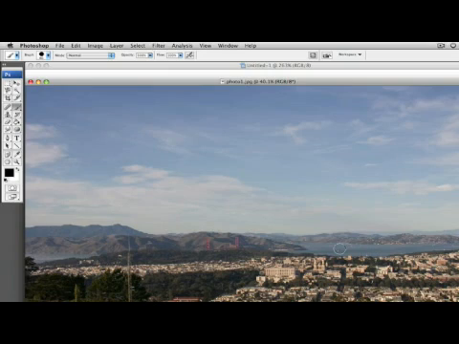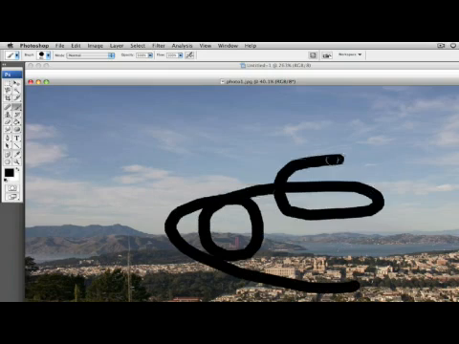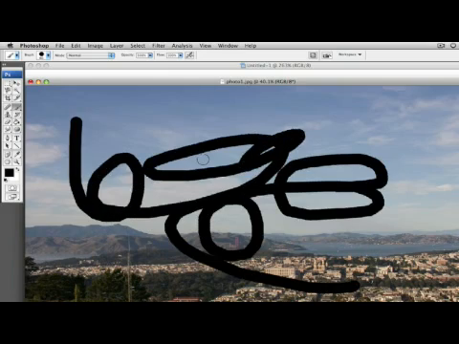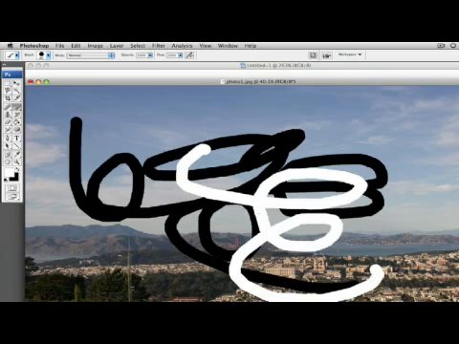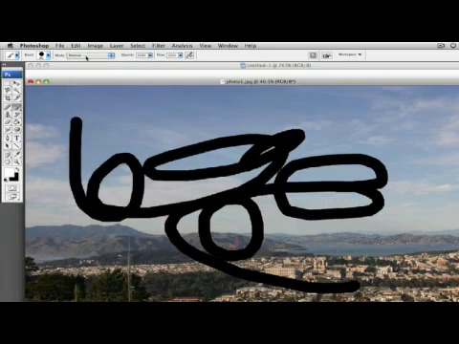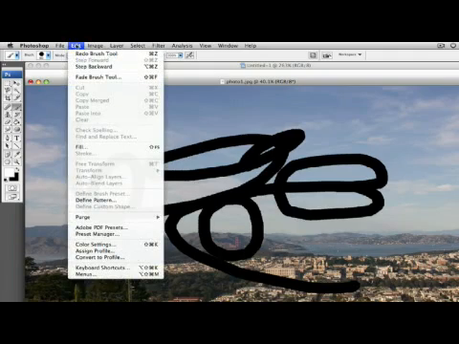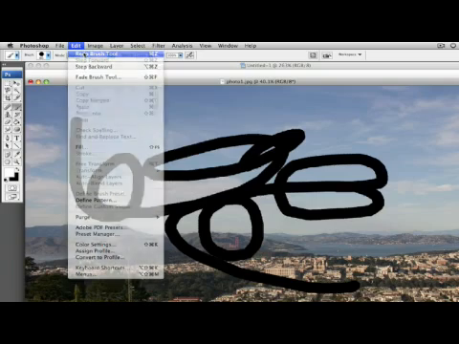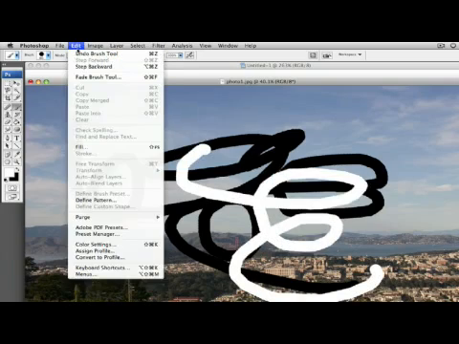The funny thing with undo is it will only undo one action. So if we paint one big black line, let's paint another big black line, and let's paint a white line. Well, if we come up here and hit Edit, Undo Brush Tool, it will undo only the last one that we've done, because if you do it again, it will redo it. And this is the only option you have.